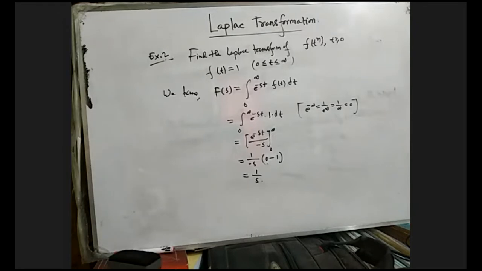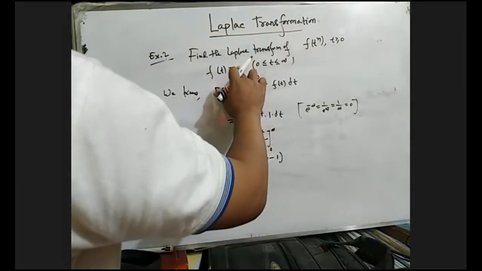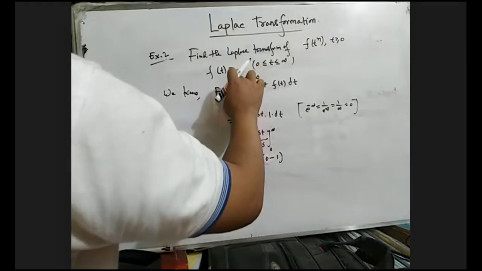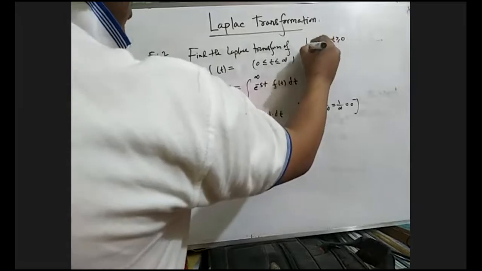Now another example, example 2. Find the Laplace transformation of t to the power n.